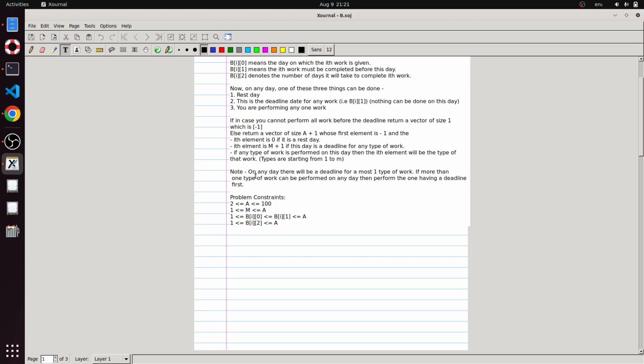One thing to note is that on any day there will be a deadline of at most one type of work, so it won't happen that two tasks have a deadline on the same day. Also, if more than one type of work can be performed on any day, then we are asked to perform the one having the least deadline.